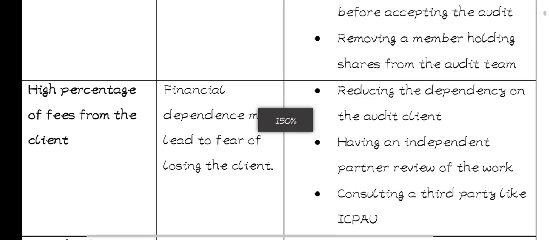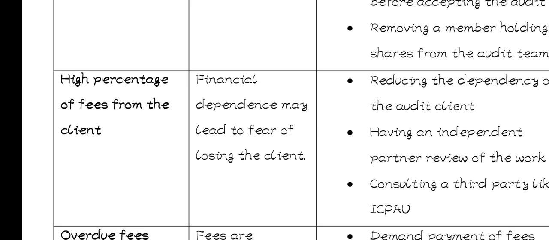Then the second one is high percentage of fees from the client. Like if you get a client that is offering a huge amount of money, that client might limit your judgment. You might end up giving a wrong opinion, because you do not want to upset them.